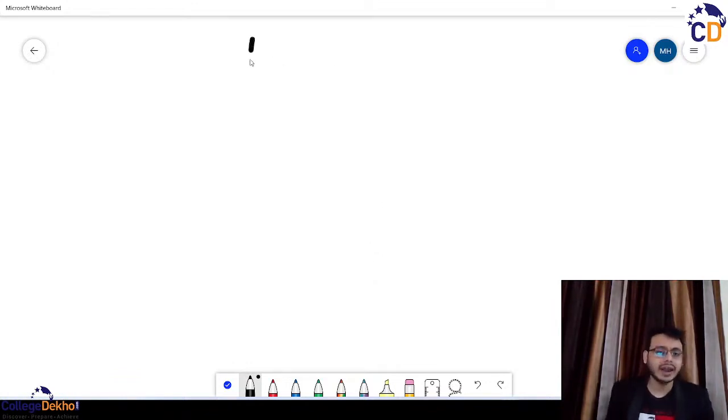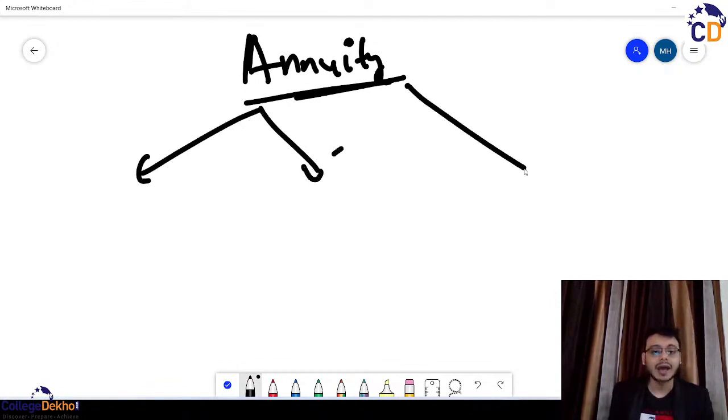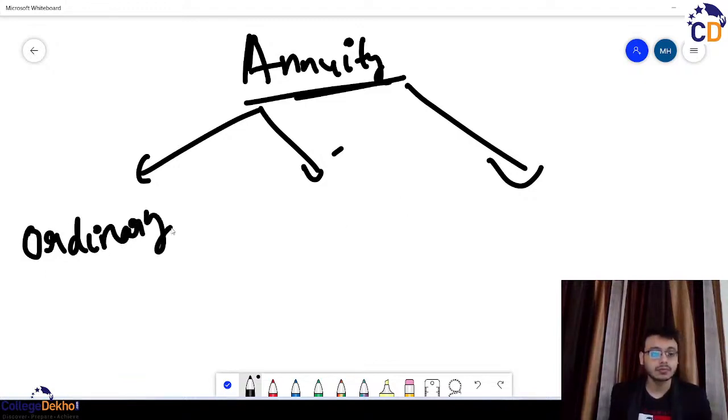And at the end, we left our discussion on the understanding of annuity, what exactly annuity is and how it is different. Okay. So what happens? Annuity can be categorized into three kinds of annuity. One is called the ordinary annuity. One is called the annuity due.